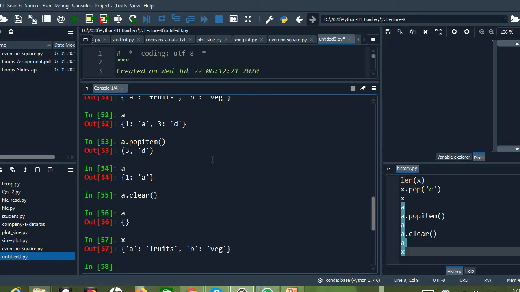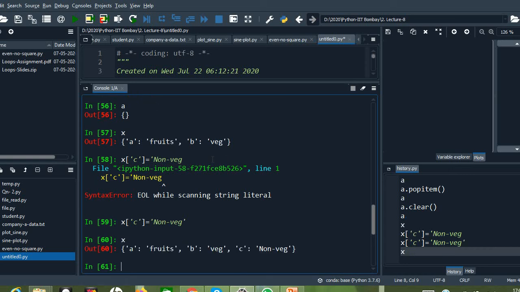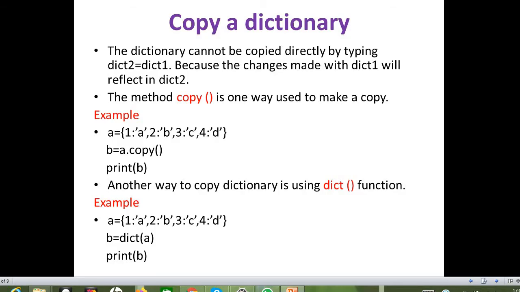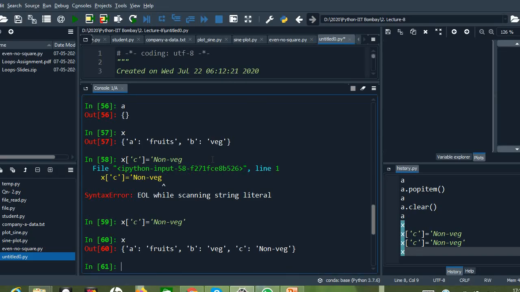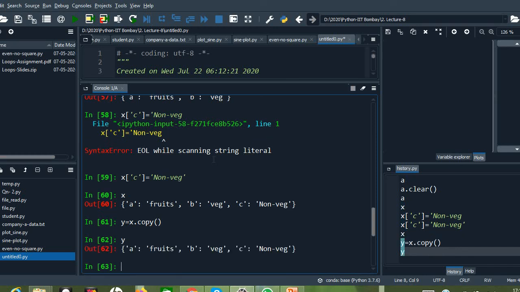Already we have a variable called x, right? So let me insert one more. X of C equals non-veg. Right? If I check x, yeah. So let us use the copy method. Y equals x dot copy. If I give y, yes, it is coming over here.